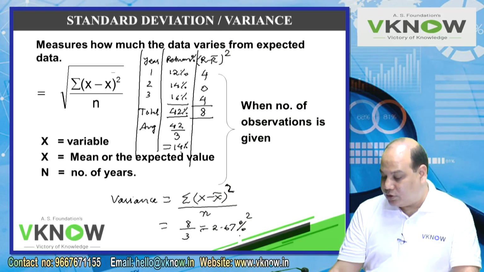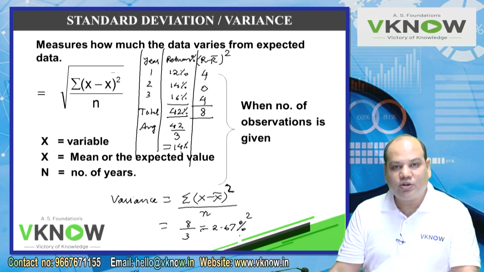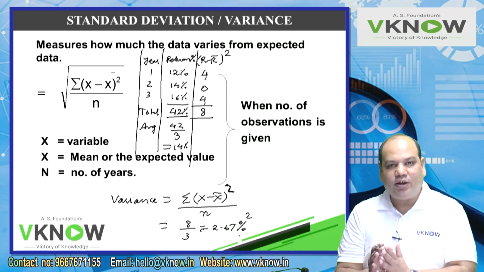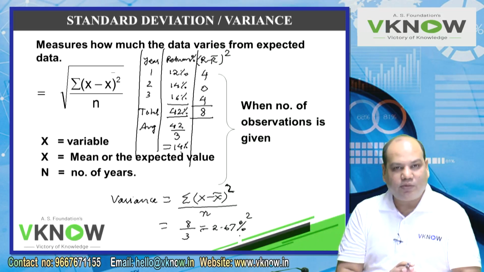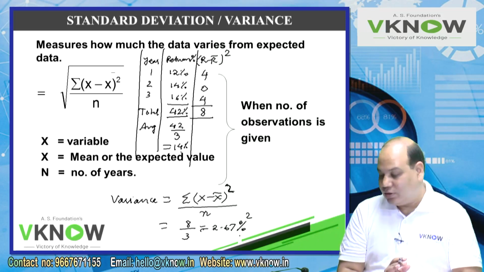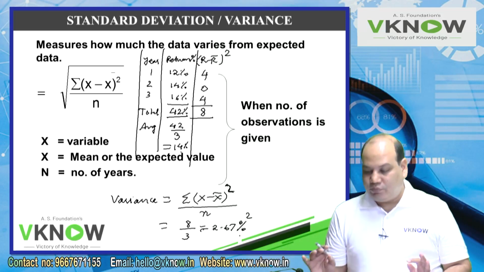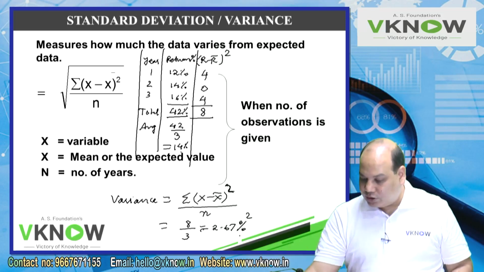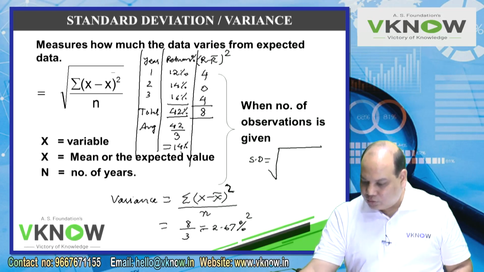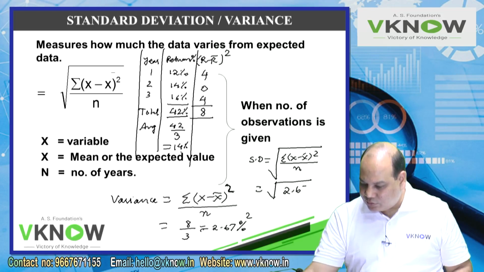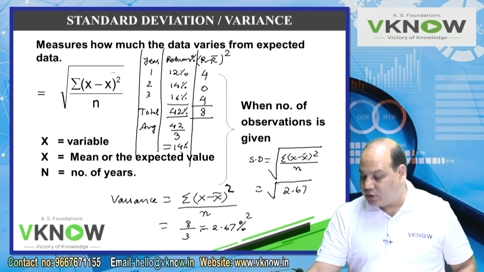The problem is that it is difficult to interpret 2.67 percentage square. This is a simple example, but suppose it's a 10 year period and the answer comes to a big number like 17,000 or 14,000. It is difficult to interpret variance. So what you will do is take the square root of it. So standard deviation will be the square root of the sum of (x minus x bar) squared upon n. This we have already calculated, 2.67.